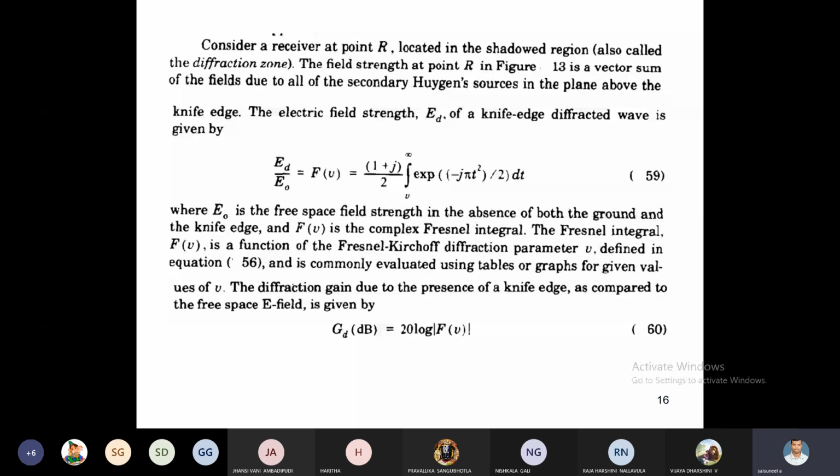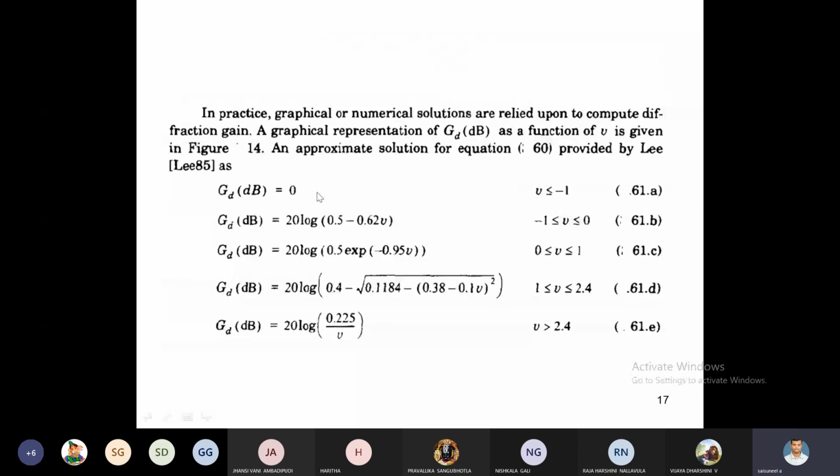Calculate the gain due to an obstacle present between transmitter and receiver with respect to the v value. Whenever v is less than or equal to -1, GD in dB is equal to 0. Whenever v is between -1 and 0, GD is equal to 20 log(0.5 - 0.62v). Whenever v is between 0 and 1, GD in dB is equal to 20 log(0.5 exponential of -0.95v).